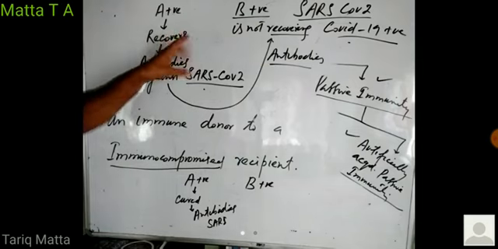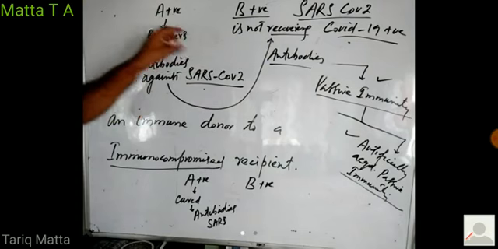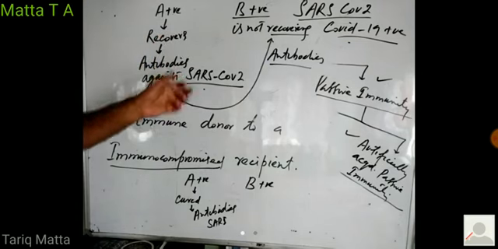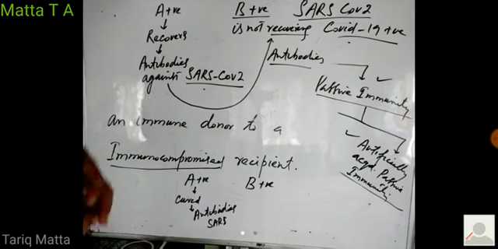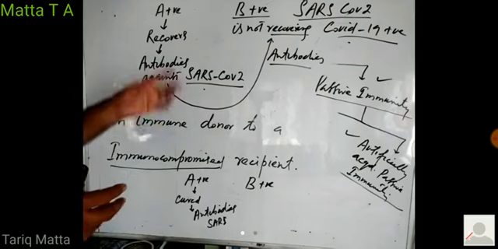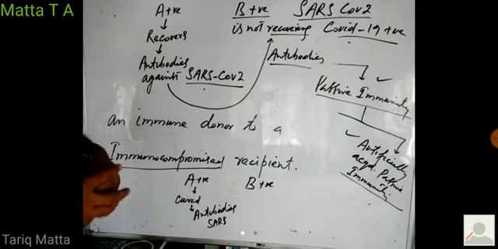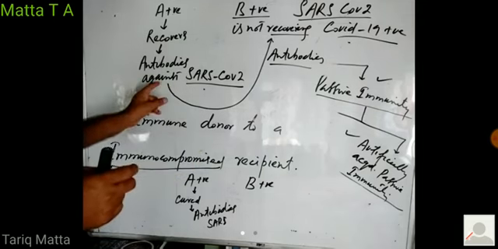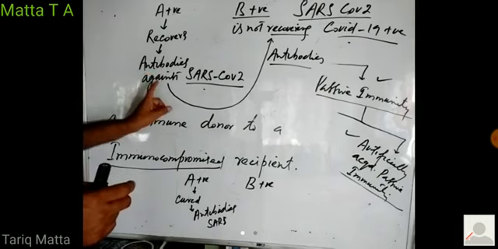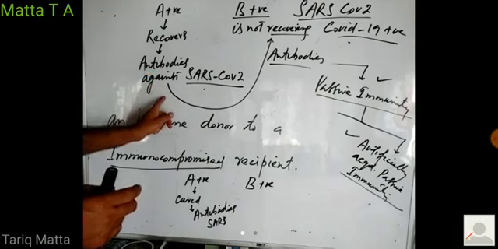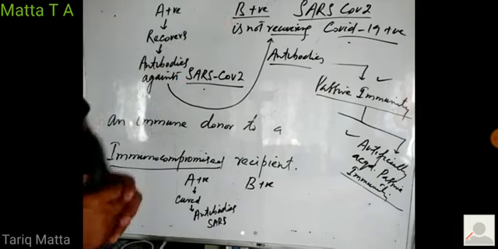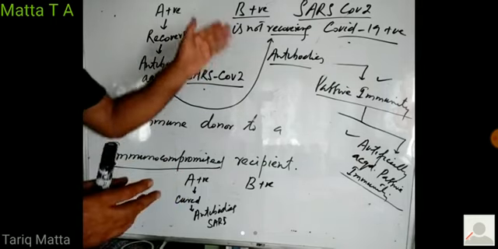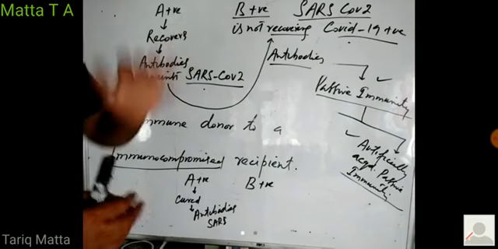There are two persons who are suffering from the infection. One recovers from the infection. Why does he recover? His immune system fought against the virus, and his immune system developed antibodies against the virus, which killed the virus. Now he is okay, he has recovered fully, and he has antibodies in his blood plasma. Person B is not recovering because his immune system is not in a condition to fight against the virus, so his condition is getting worse day by day.